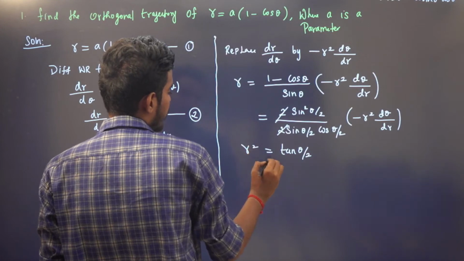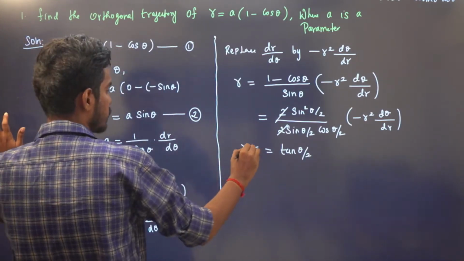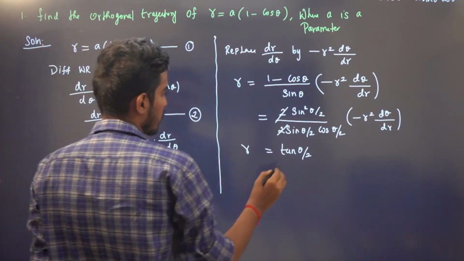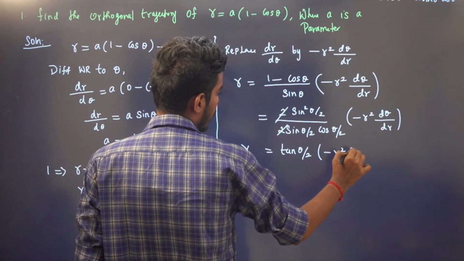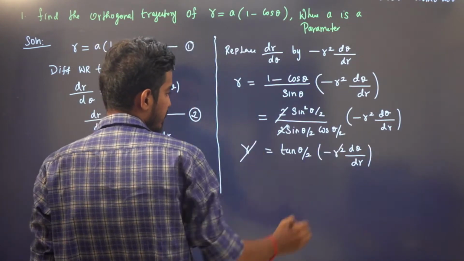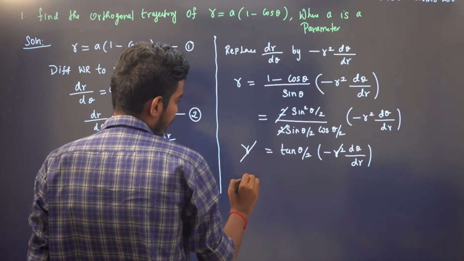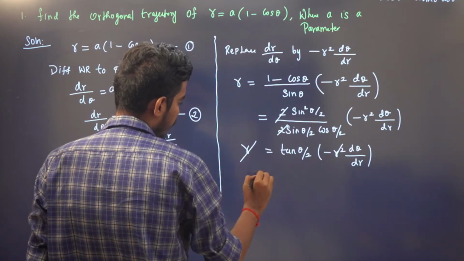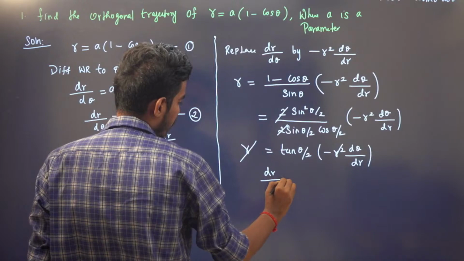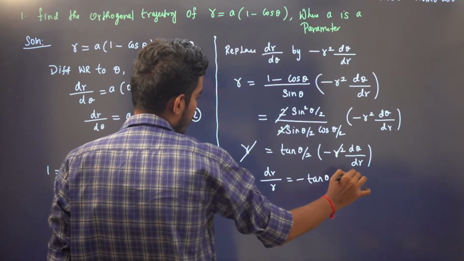Here we have r, and here we have minus r square d theta by dr. So one r will get cancelled. So we have minus r here. So we have dr by r minus tan theta by 2 d theta, right?